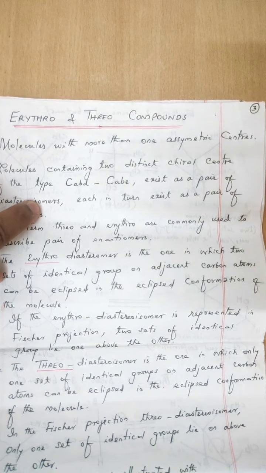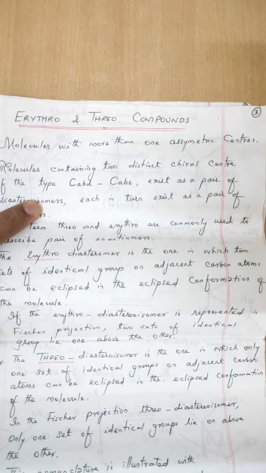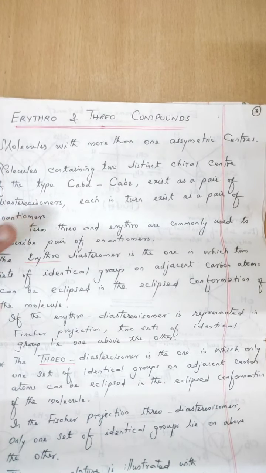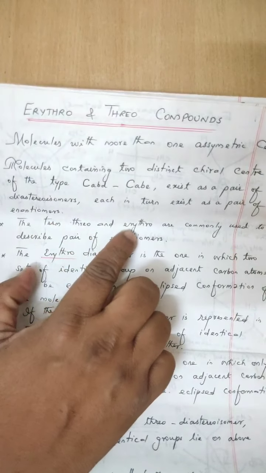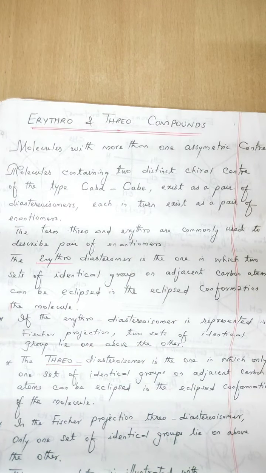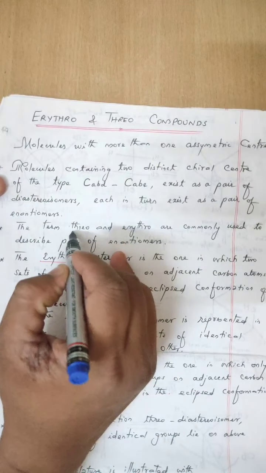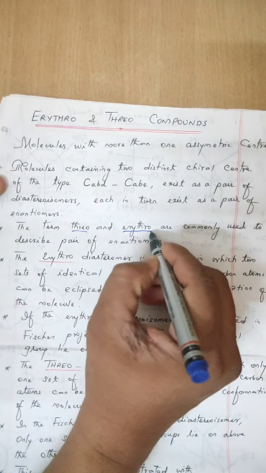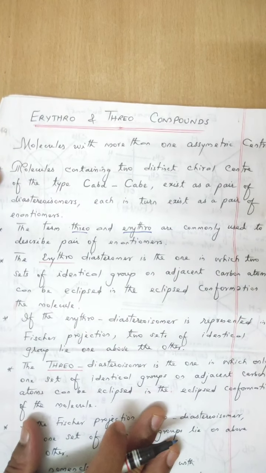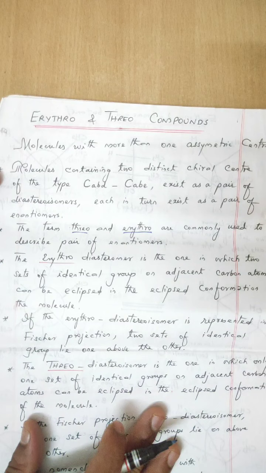Each in turn exists as a pair of enantiomers. Now, the terms threo and erythro are commonly used to describe such pairs.